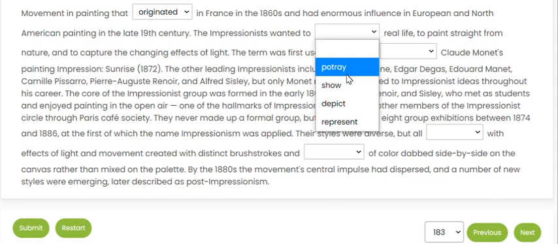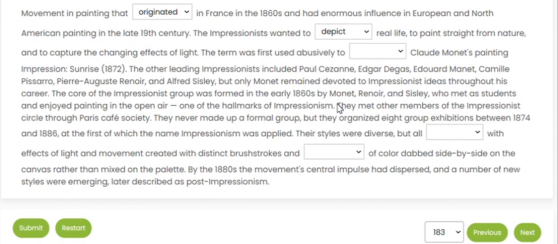Portray has numerous meanings. Portray can be like, I portrayed the role of this king in the play, so that is play the role of. So play is also portray, represent, show, draw. All of the meanings can come out of portray, so it's very diverse. We'll go with the more specific one because it's a painting. They wanted to show real life through their paintings.